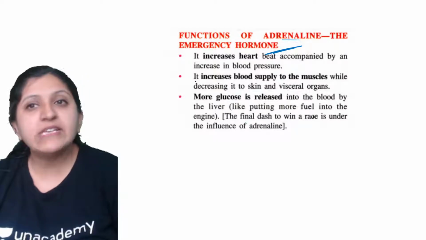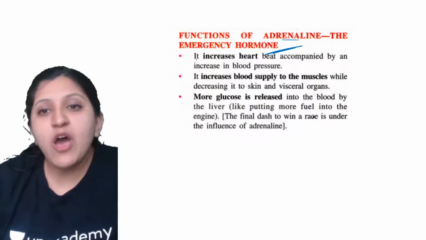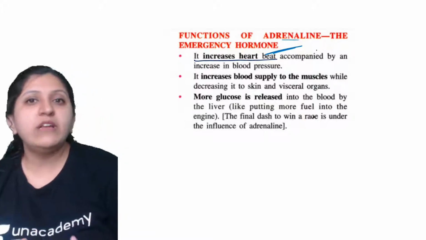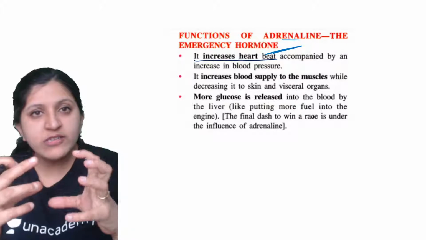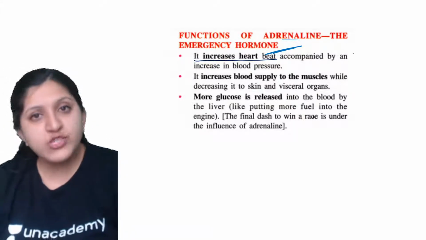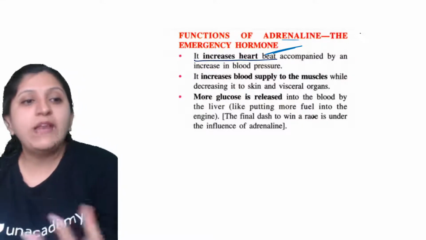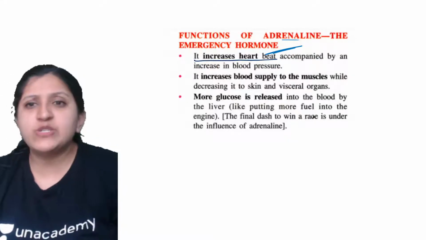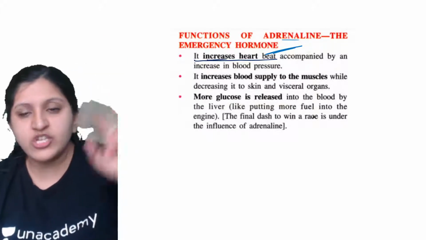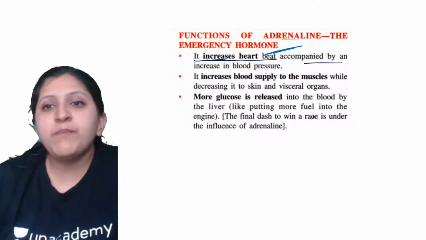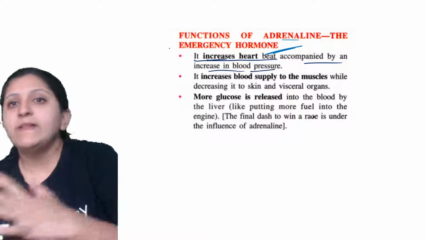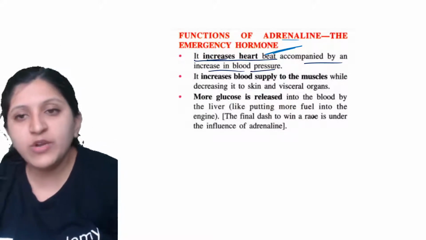Okay, so it is not free. Now, in the increase of heartbeat, the heart has to beat continuously. Muscle contraction and relaxation, which we call systole and diastole, occur here. When systole and diastole occur, ATP is required, so again energy is required. So an increase in heartbeat needs energy. This is accompanied by an increase in blood pressure, because if the pumping action is more, the blood pressure is also automatically going to increase.